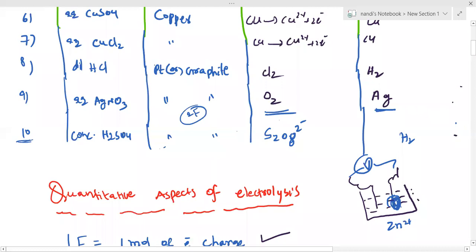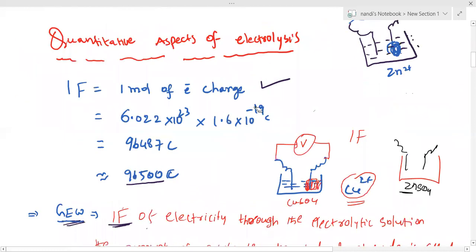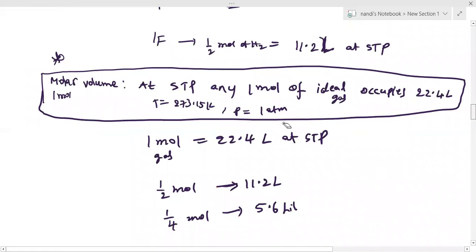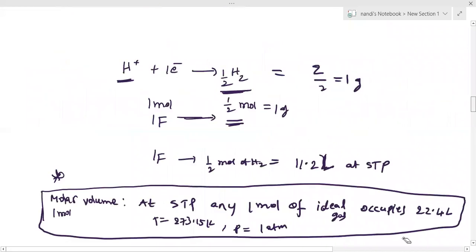Very simple. This is all. Not difficult. Right, 1 Faraday. Please write: 1 Faraday equals 1 mole of electron charge. You multiply: 1 mole means Avogadro number, you know that one, times the charge of an electron, you know that one.